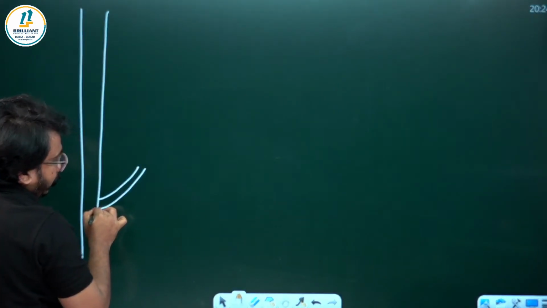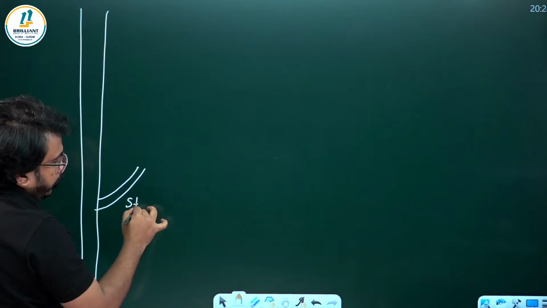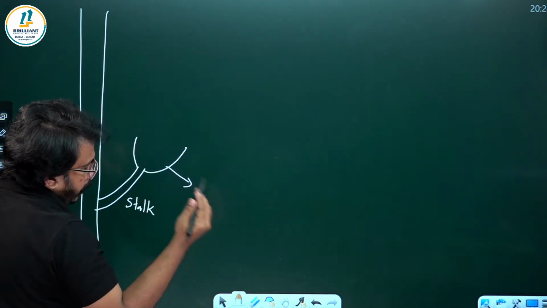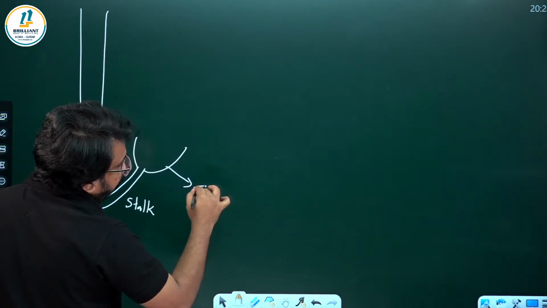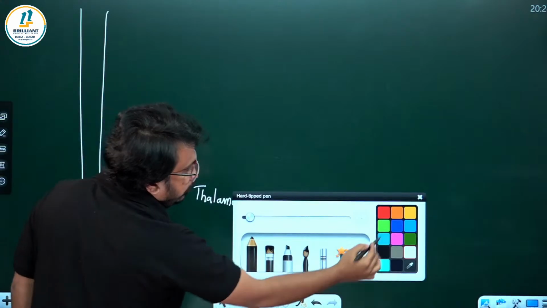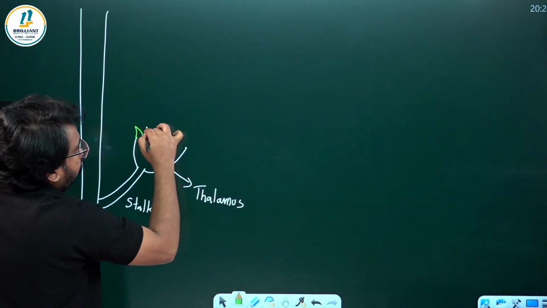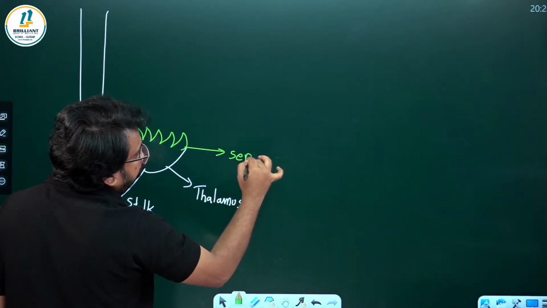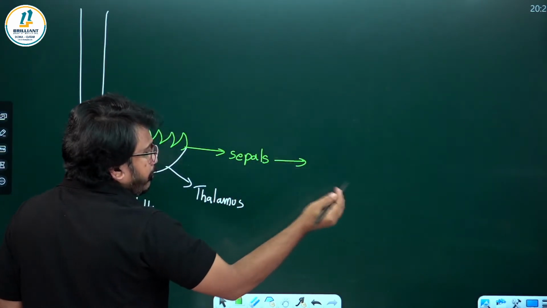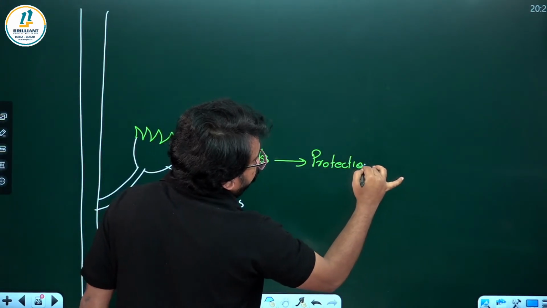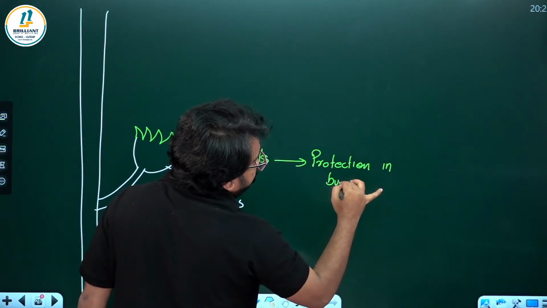The flower is attached to the stem or branch with the help of a stalk-like structure, and there is the base portion of the flower. The base portion of the flower is the thalamus. On that thalamus or receptacle only, the four whorls are coming. You can see a green color part is coming. That green color part is called sepals. Main function is protection of the flower in bud stage. So it is the protection in bud stage.